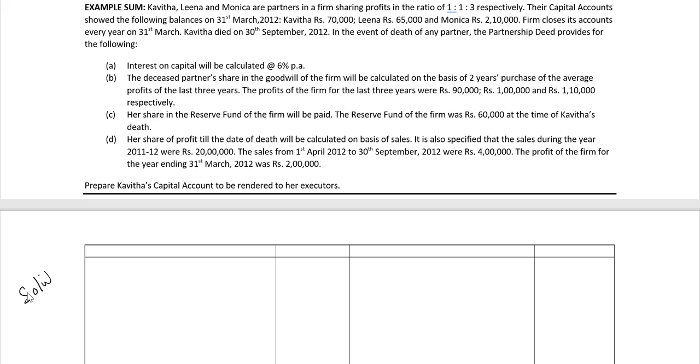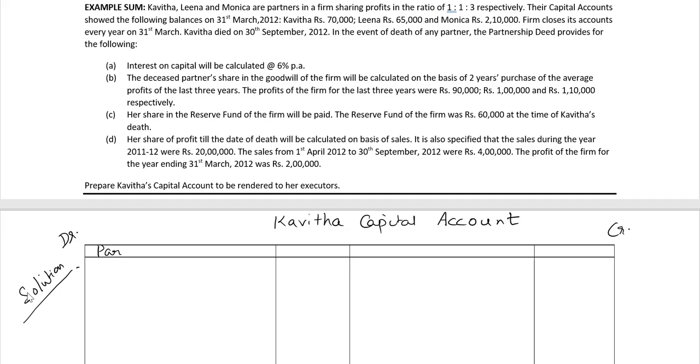Solution. Kavita capital account. Left side debit side and right side credit side.